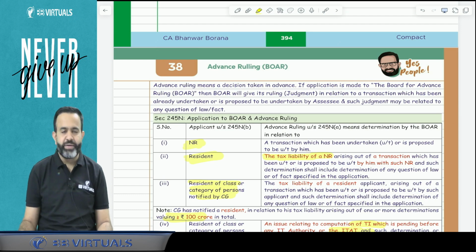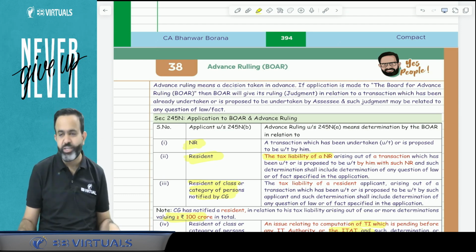So today we have revised 2 topics. One is the advance ruling and one is the equalization levy.